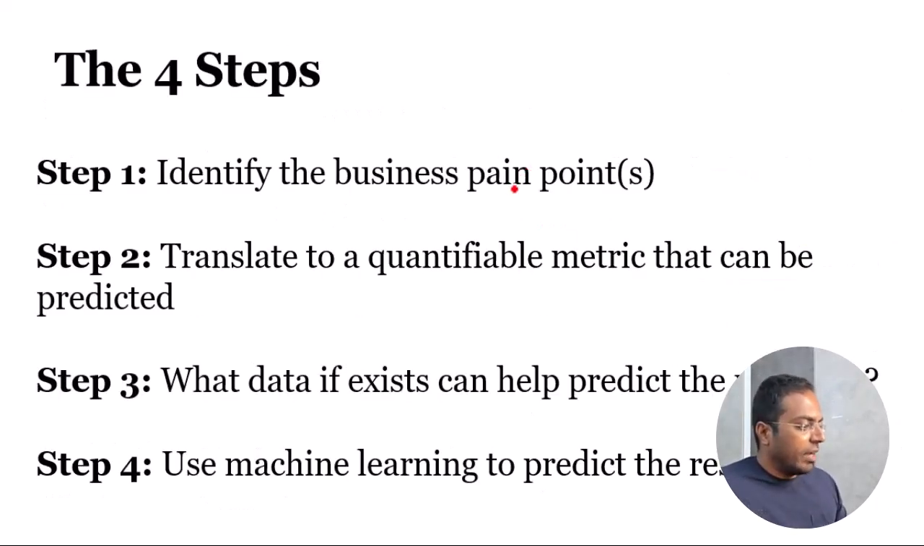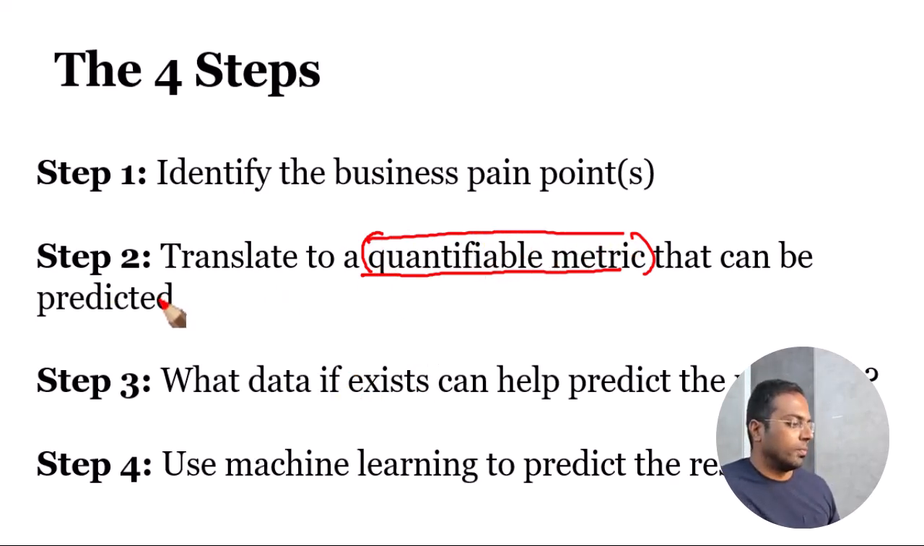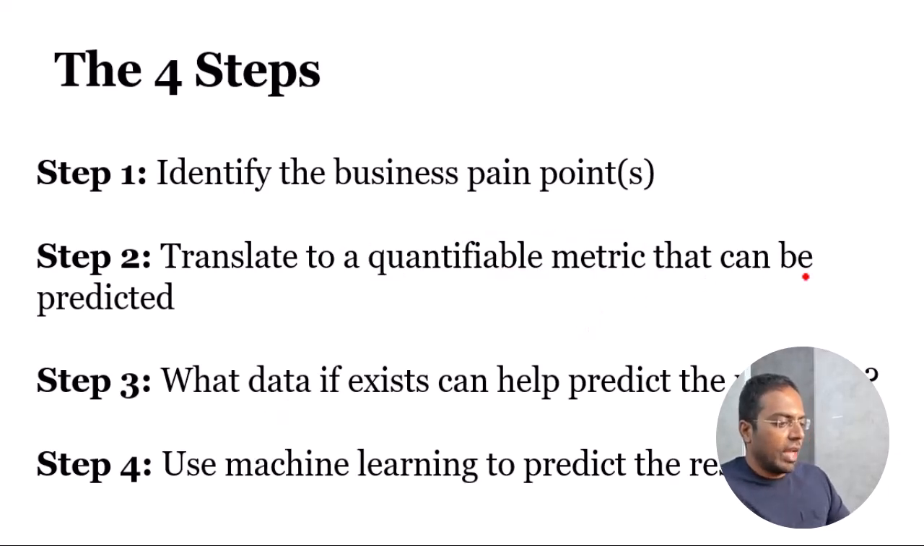Now, first identify the business pain points, then translate to a quantifiable metric that can be predicted. We need to come up with that metric. Let's see what this metric can be for this particular problem. Then, what data, if it exists, can help to predict this quantifiable metric that we have identified in step 2. Then finally, once you have identified what you want to predict and what data you need to predict it, we can go ahead and start using machine learning to predict the response, which we will call Y going forward. So these are the high level steps. Let's break it down. Let's actually do this.